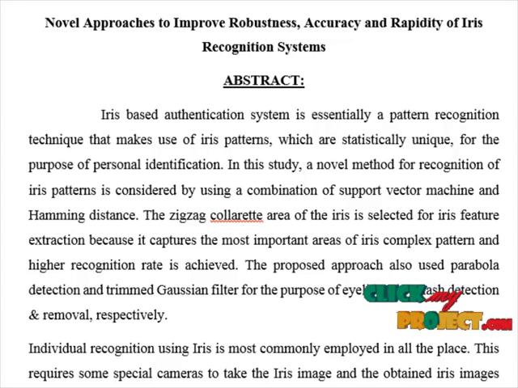Proposed approach also used parabola detection and trimmed Gaussian filter for the purpose of eyelid and eyelash detection and removal respectively. Individual recognition using iris is most commonly employed in all the places. This requires some special cameras to take the iris image, and the obtained iris images were classified based on the features extracted. Only identification of person is not the application of iris recognition. It can be developed to do many processes.